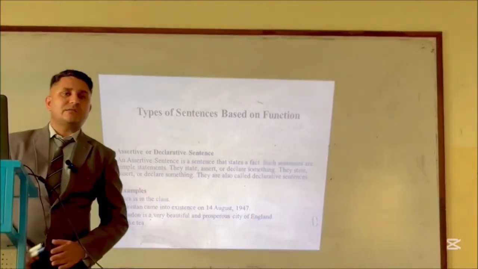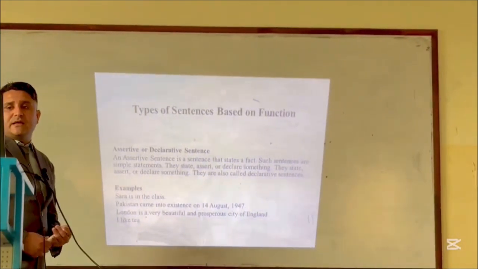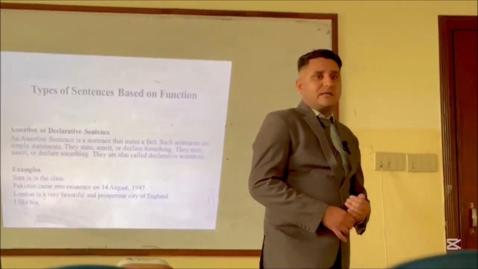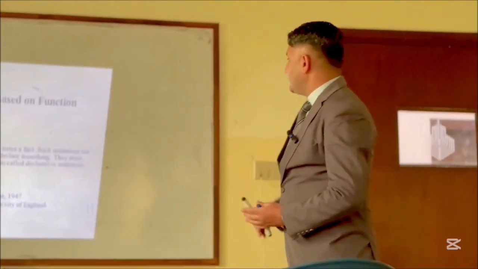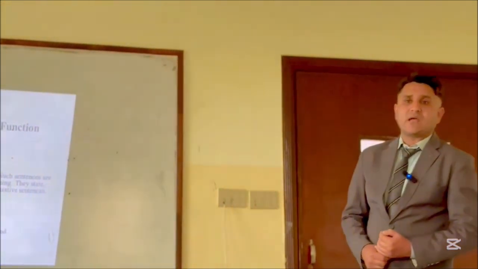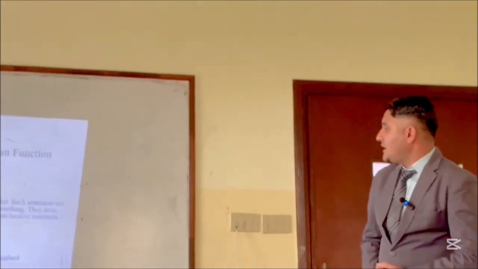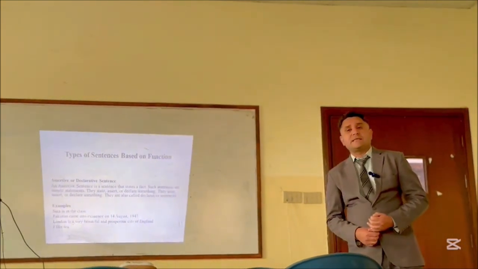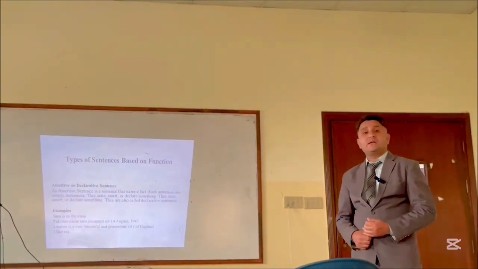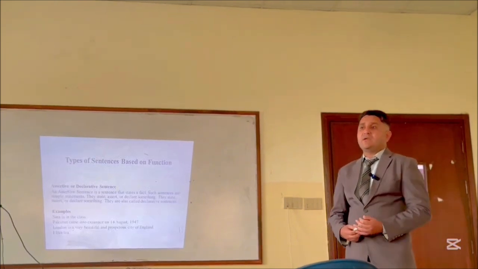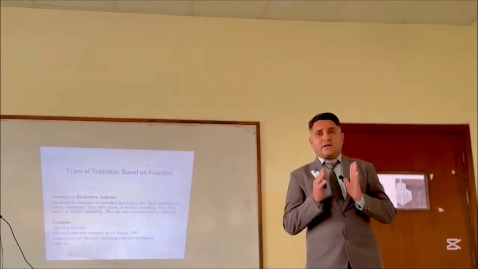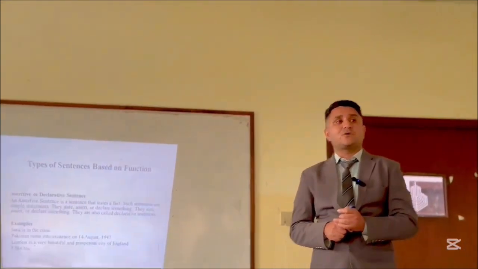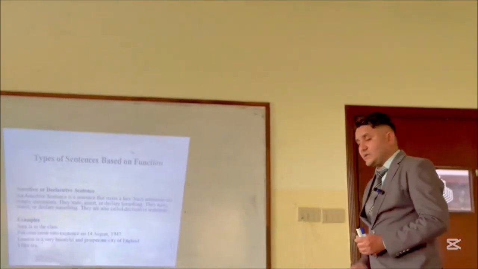The very first type is the assertive or declarative sentence. This sentence gives some statement or some fact. Examples can clarify. For example, Sarah is in the class. Pakistan came into being on 14th August 1947. London is a very beautiful and prosperous city of England. Final example: I like tea. So four examples have been given to confirm your concepts, and in your mind you must have at least two examples. When you generate two examples about each topic, it means you know something about that topic.